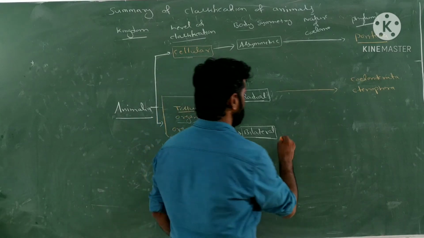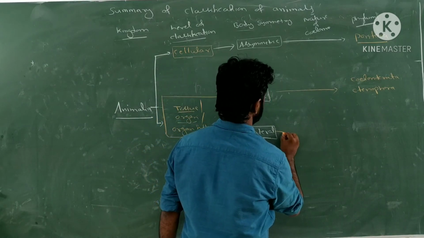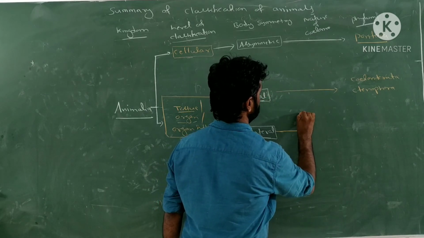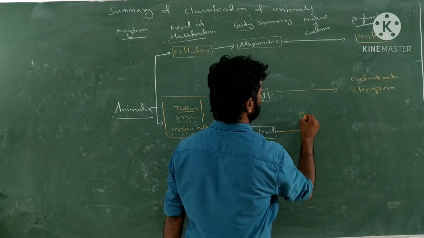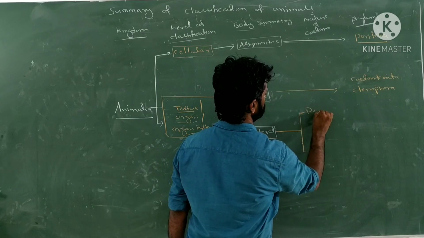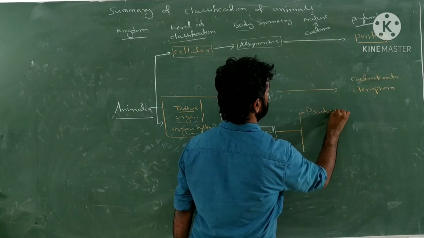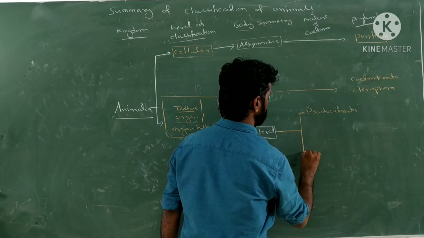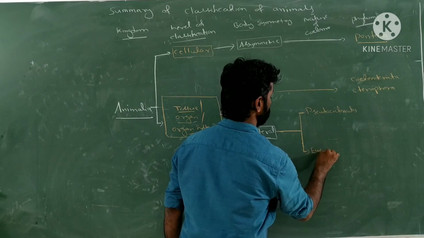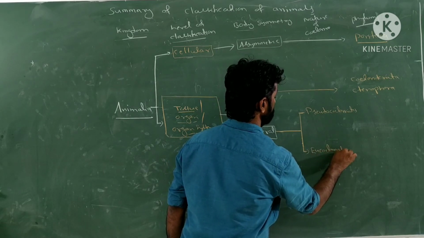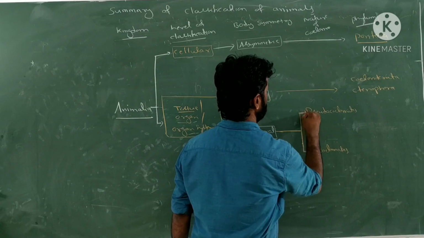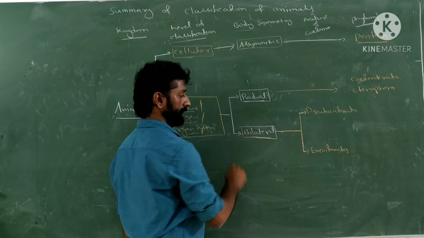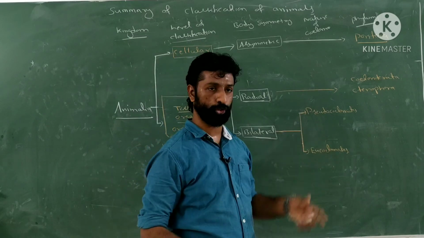These organisms possess the presence of coelom, and based on the nature of that coelom, either they will be pseudocoelomates or otherwise they will be eucoelomates. Eucoelomates means they are possessing the true coelom. There are two types of organisms found among those which are bilaterally symmetric: pseudocoelomates and then the eucoelomates.